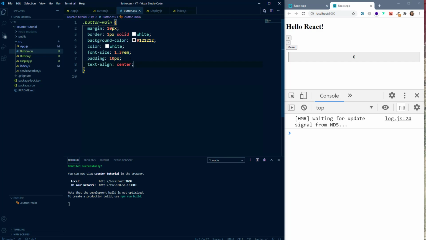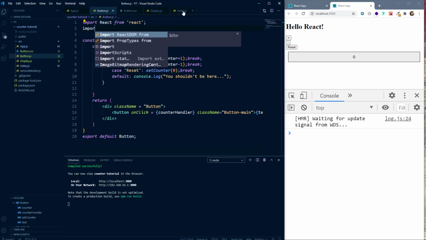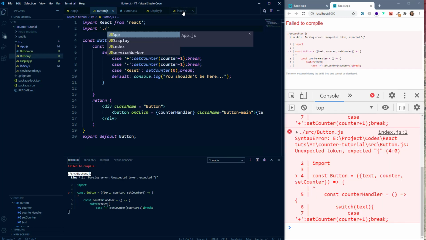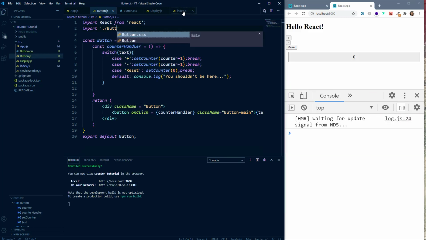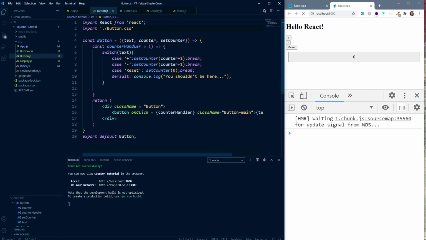Now, the one last thing which we need to do is import this CSS file into our JavaScript file. If you are wondering how we can import this CSS file into our JavaScript file, that is taken care of by Webpack, which is already set up by using Create React App. So when we use Create React App, it has set everything for us, and that's why we are able to import this button.css file. However, we are not seeing the styles getting applied.